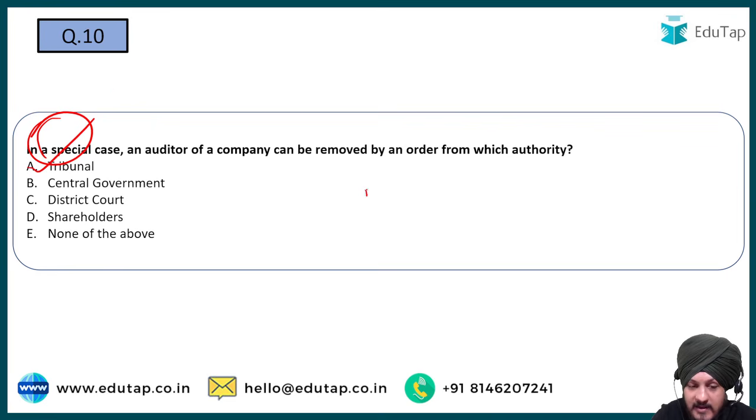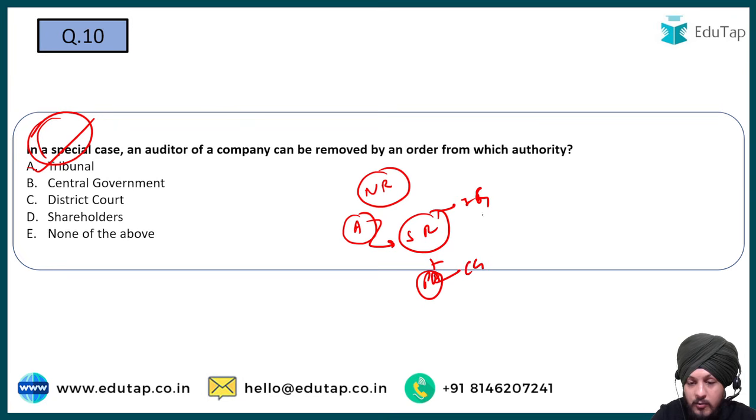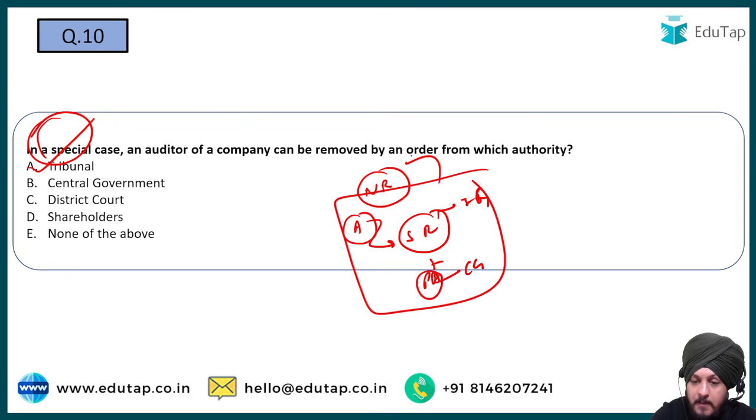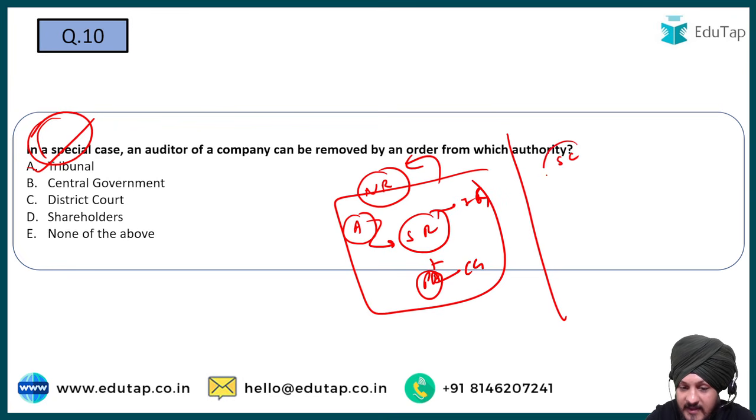First of all, there is a normal rule. Under the normal rule, the auditor can be removed by passing a special resolution in the general meeting. And apart from that, the prior approval of the central government is also required. These two things apply under normal circumstances. But if I talk about the special rule, that is, under a special case, right?